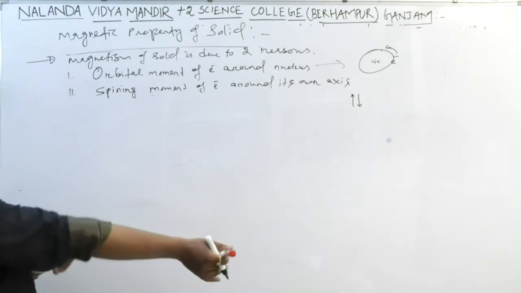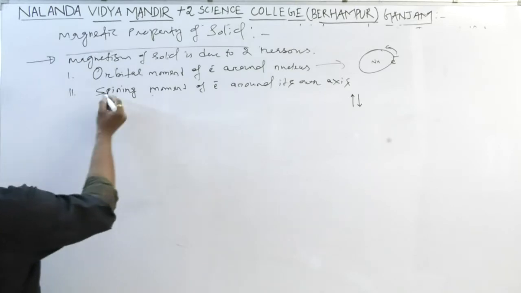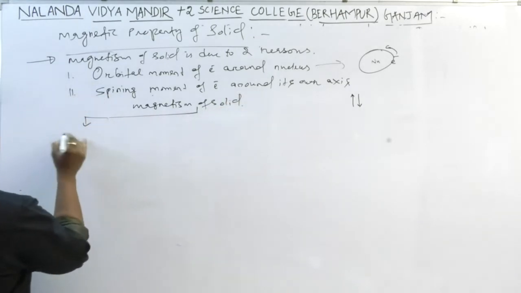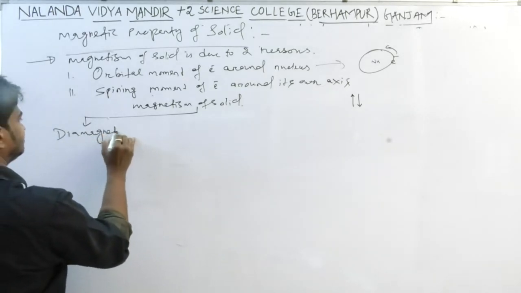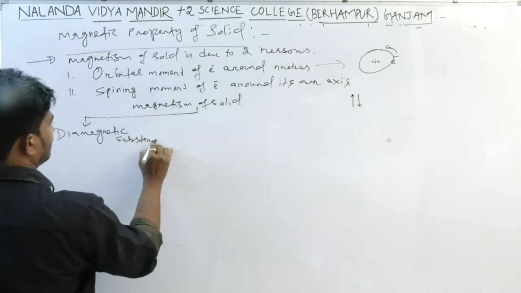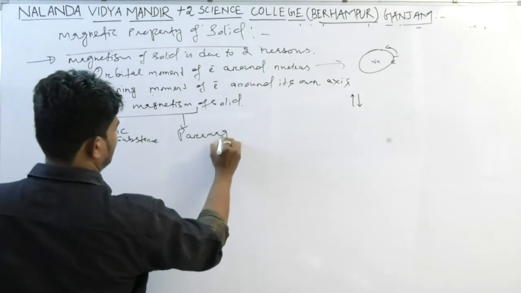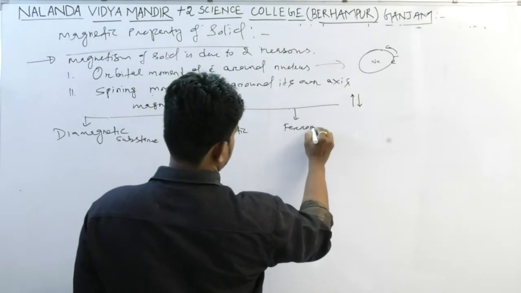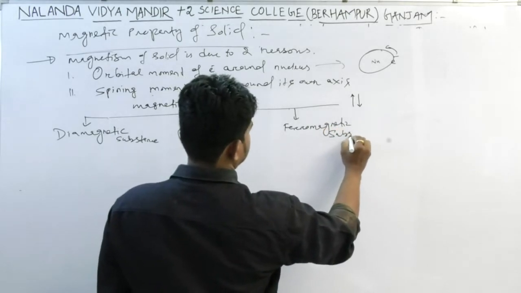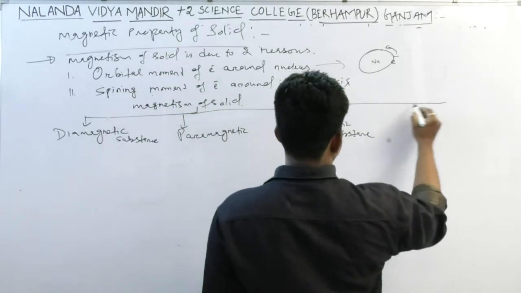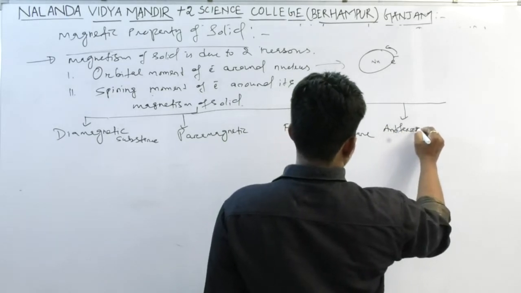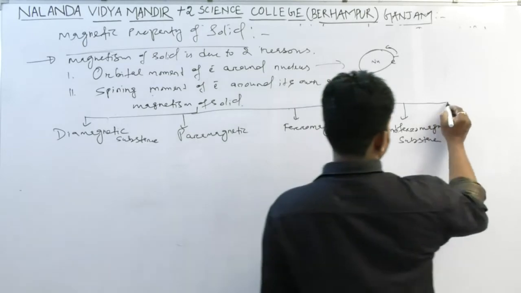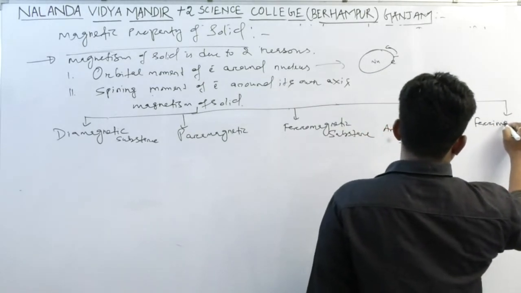Magnetism of solids is of many types. Magnetism of a solid is categorized into diamagnetic substance, then paramagnetic substance, then ferromagnetic substance, then antiferromagnetic substance, and the last one, ferrimagnetic substance.